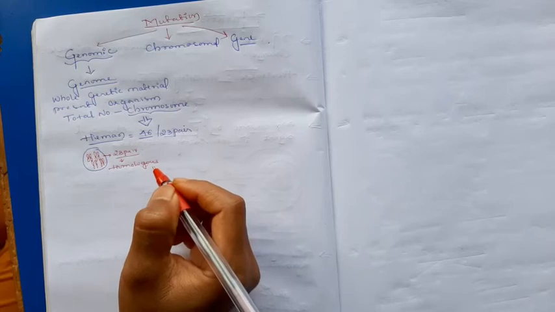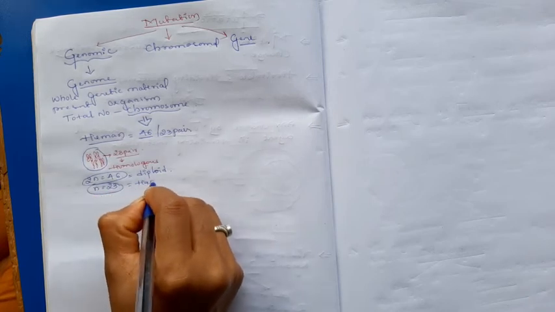Totally 23 pairs of chromosomes, identical chromosomes, are arranged in pairs. Means each and every cell in the human being's body has 46 chromosomes.